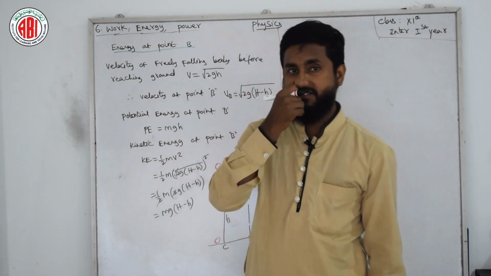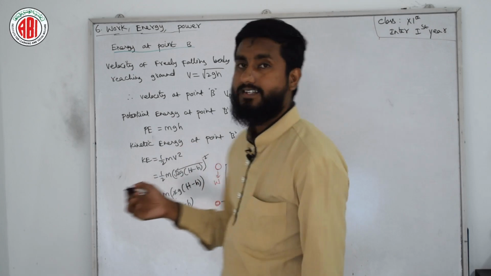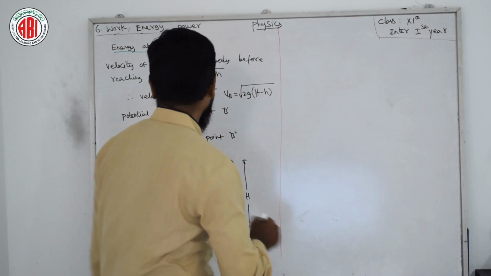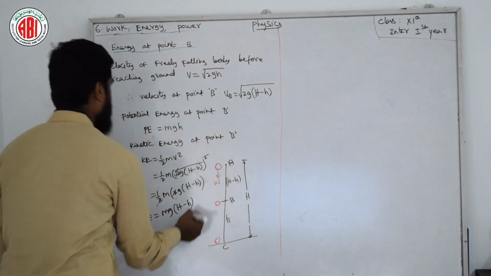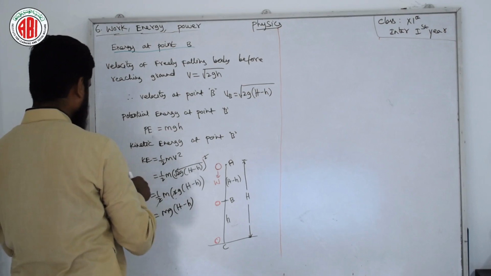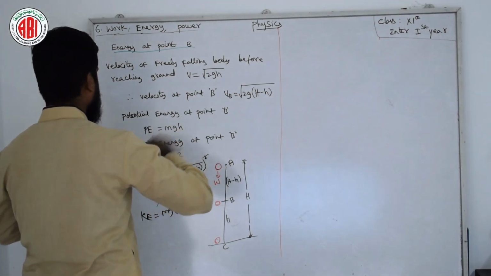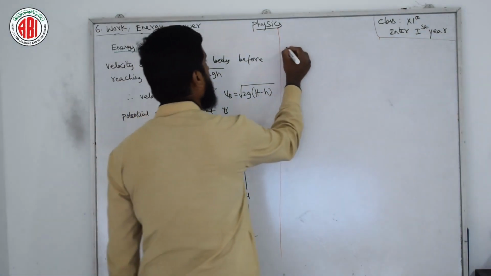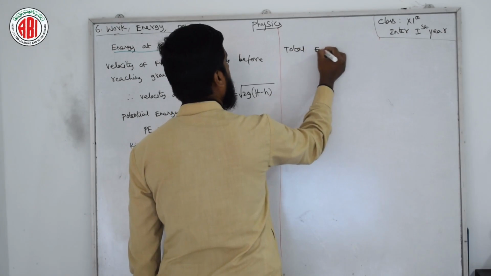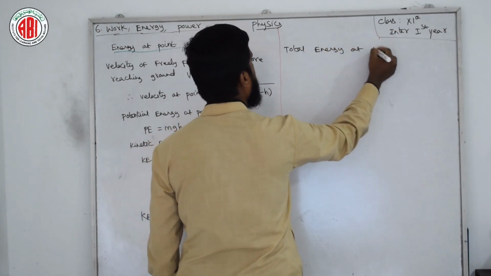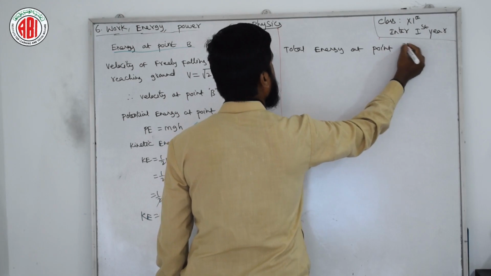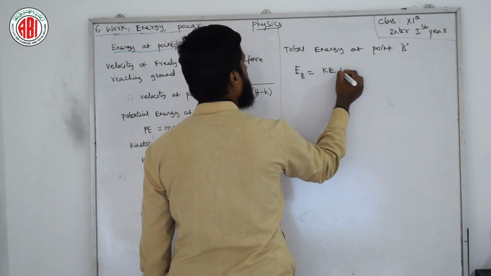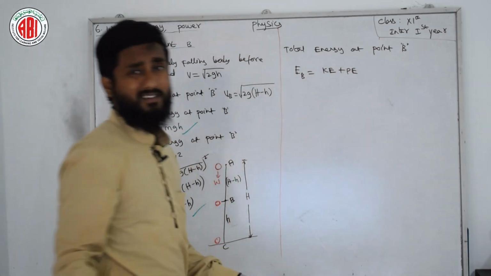Now I am writing the total energy at point B. We have KE at point B and PE at point B. This is PE, this is KE, kinetic energy. So total energy at point B, EB is equal to KE plus PE or PE plus KE, whatever you want to write, both are the same.